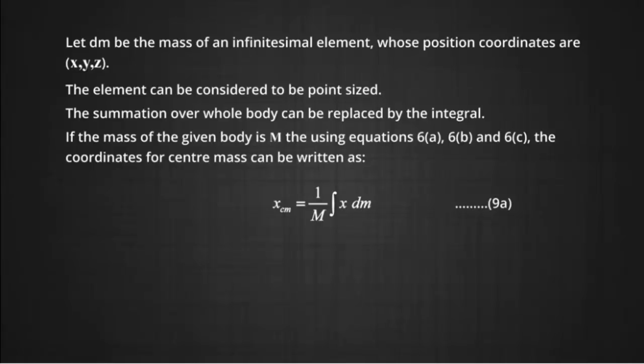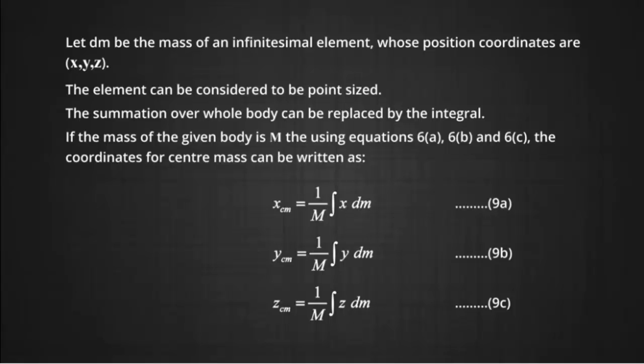Remember, the integral is done over the mass of the element. Similarly, we can write the y coordinate of the center of mass as 1 upon M, the mass of the body, integral y dm. And the z coordinate of the center of mass can be written as 1 upon capital M, integral z dm.